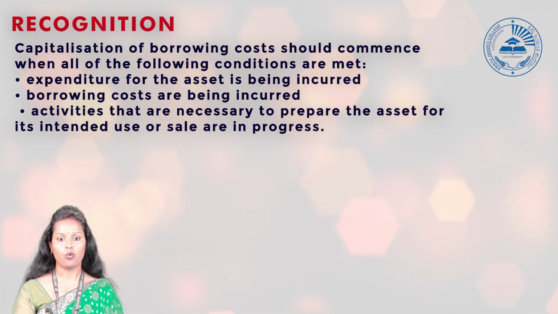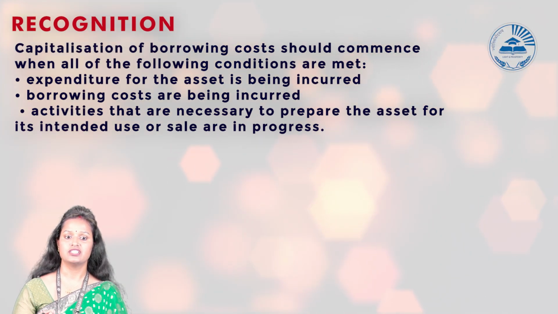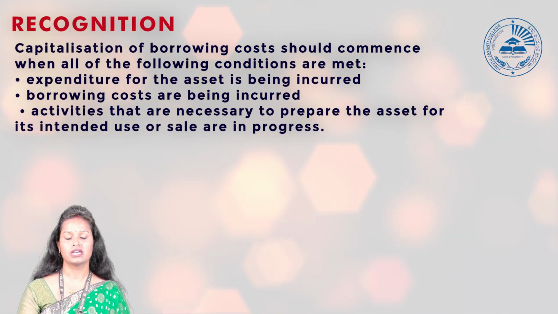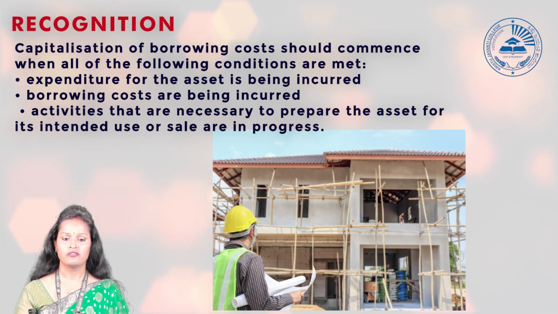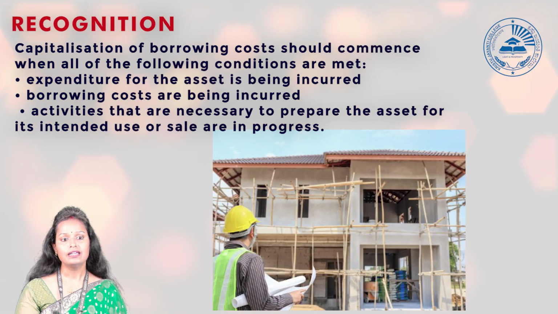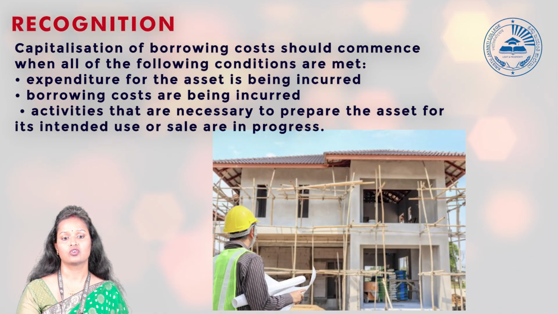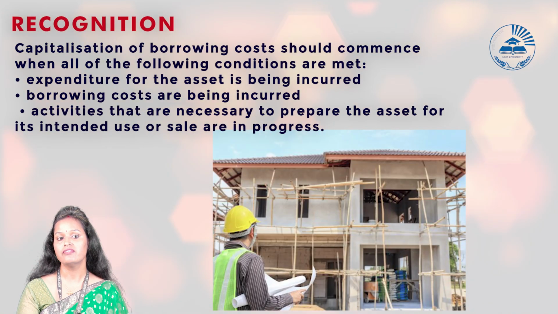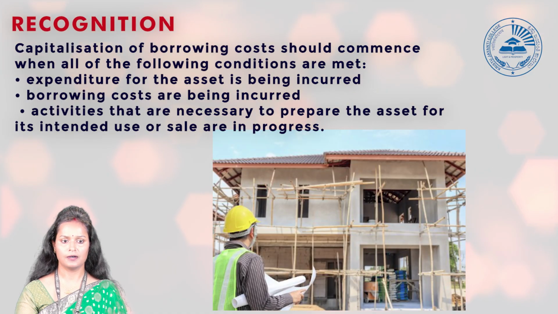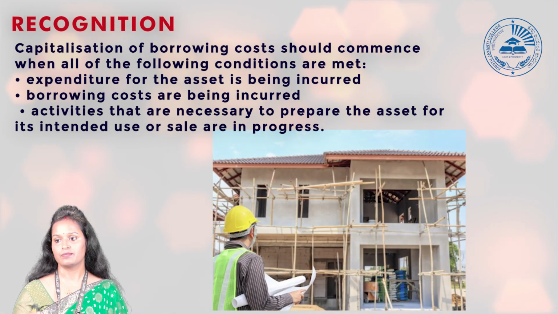For the qualifying asset we are going to take, expenditure has been incurred. Say for example, we are going to construct a building. For that construction we have taken a loan. On taking that loan, we have incurred some expenditure on constructing that building, for example, architecture fee. So that is the expenditure.